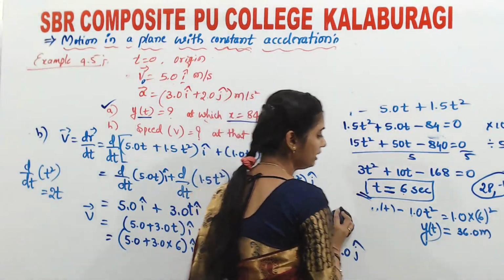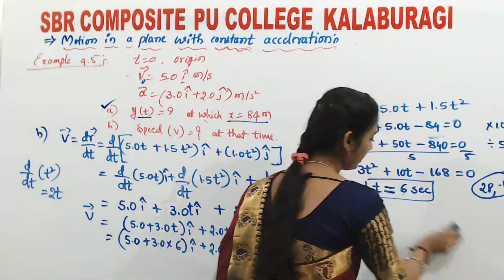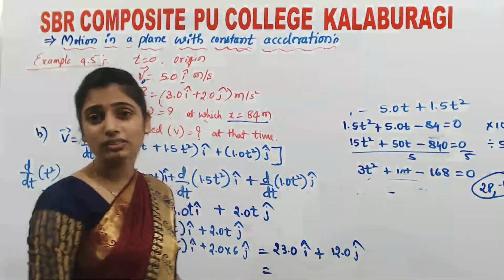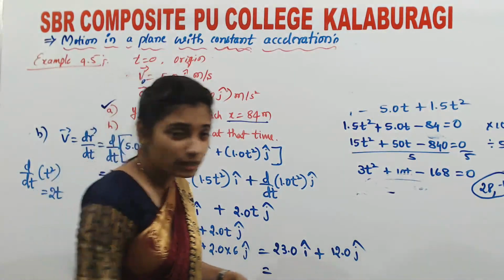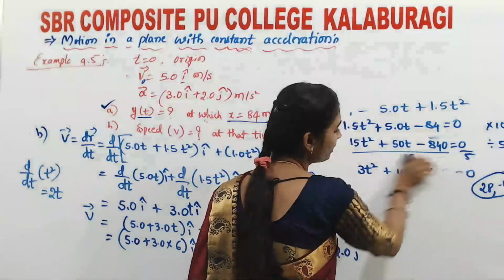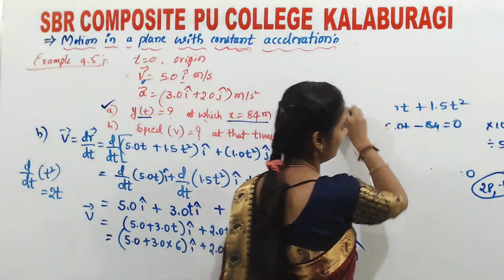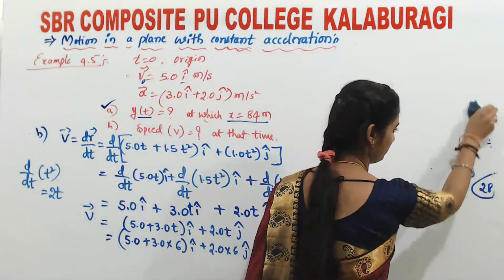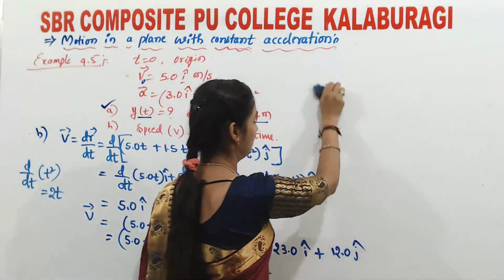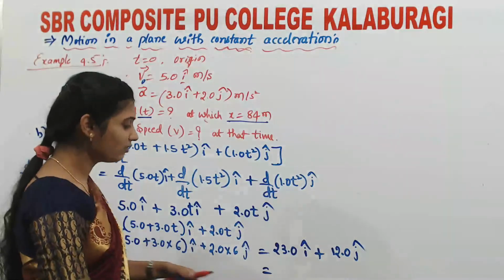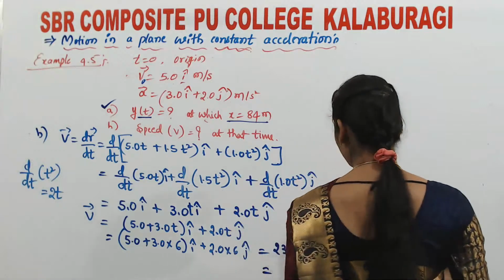Magnitude of vector v, if vector v is equal to vx i cap plus vy j cap, how will you write the magnitude of v? Under root of vx square plus vy square, isn't it? Just go for it. Do fast. So we have got vector v as 23 i cap plus 12 j cap.